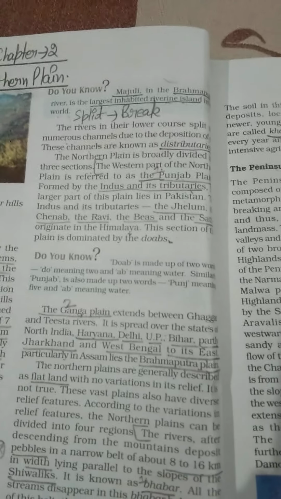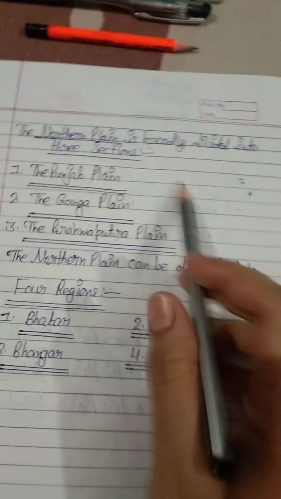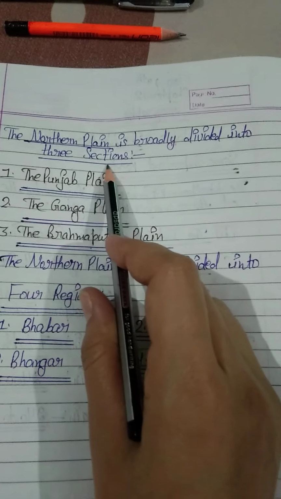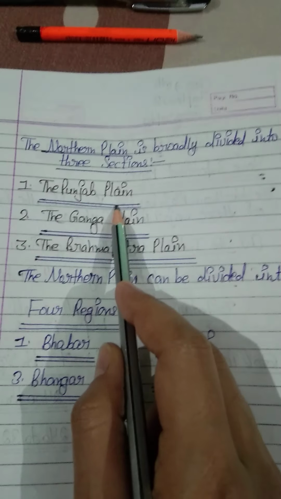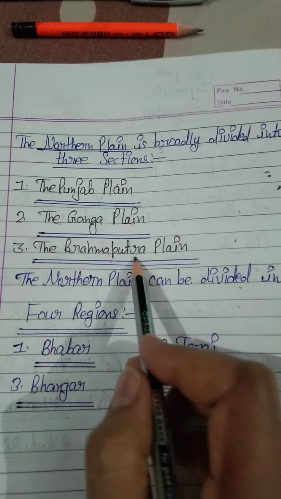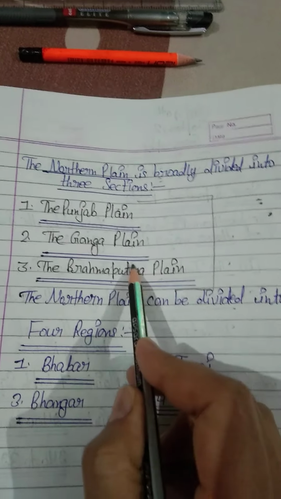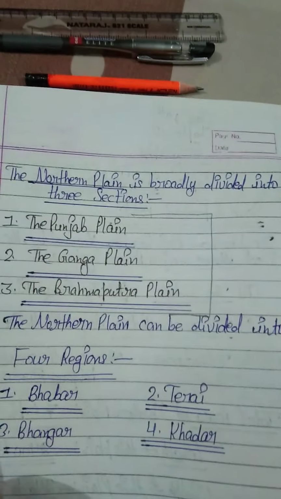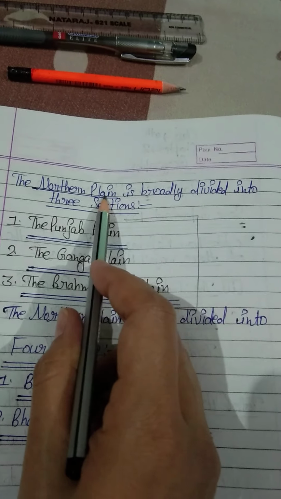Okay, students. Just see this page also. The same thing we have. The northern plain is broadly divided into three sections. Number 1, the Punjab plain. Number 2, the Ganga plain. Number 3, the Brahmaputra plain. So all these are three plains included in the northern plain.